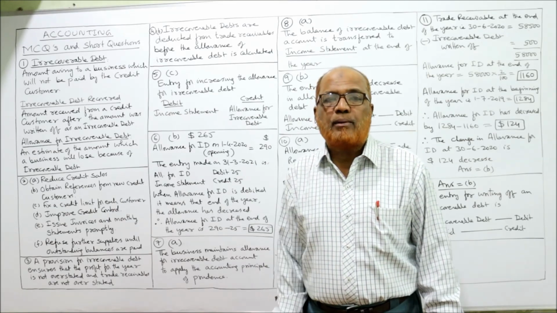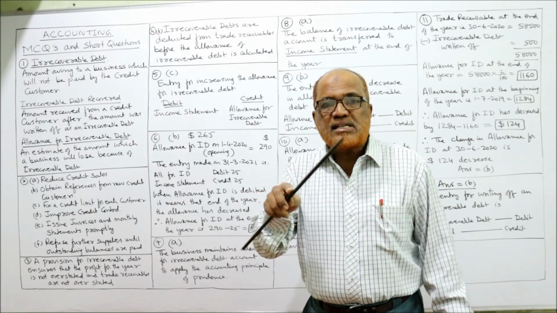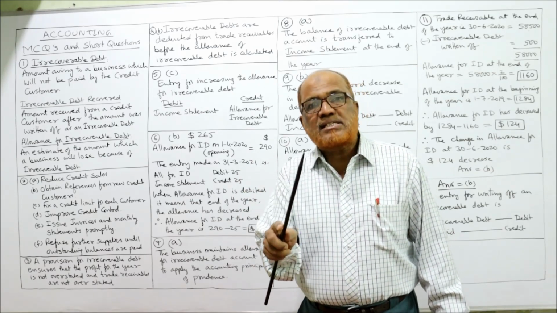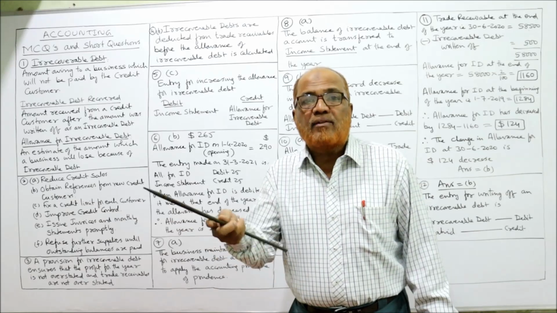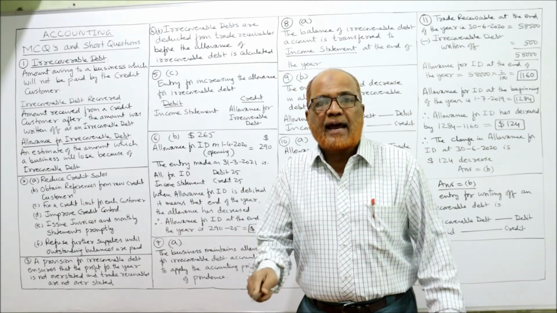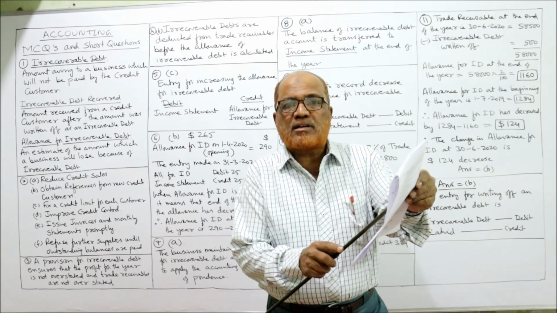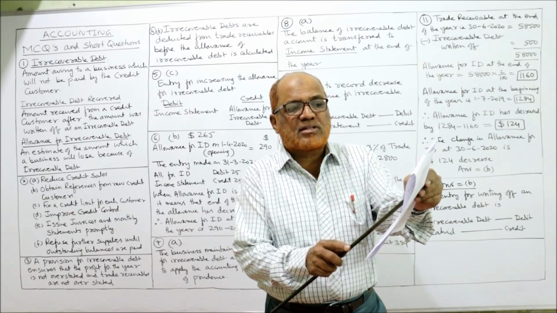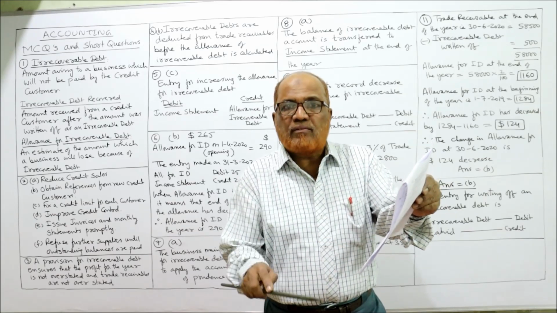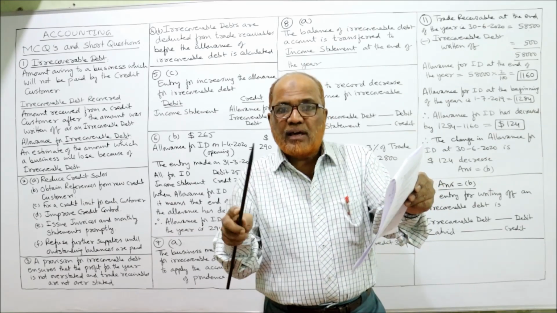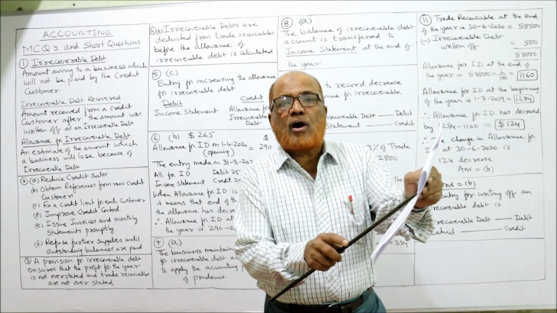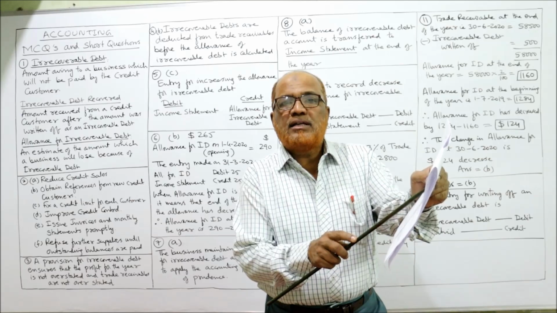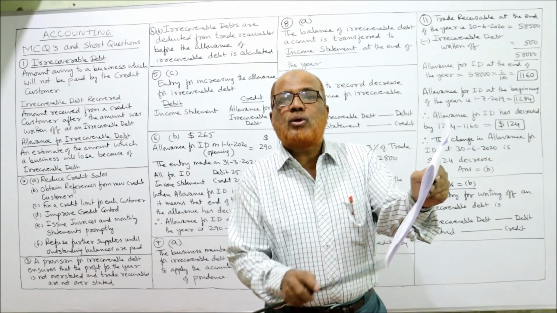Note down this point, very important point. When allowance is debited, allowance will decrease. When allowance is credited, allowance will increase. So here, at the end of the year, allowance for irrecoverable debt was debited $25. That means allowance will decrease. At the beginning of the year, how much was the allowance? $290. From 290, deduct 25. You will get 265.